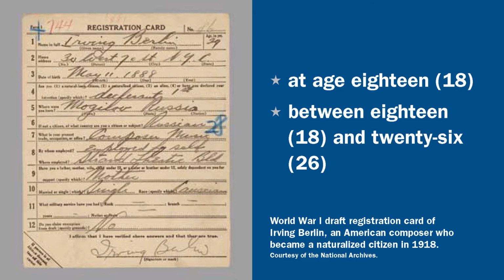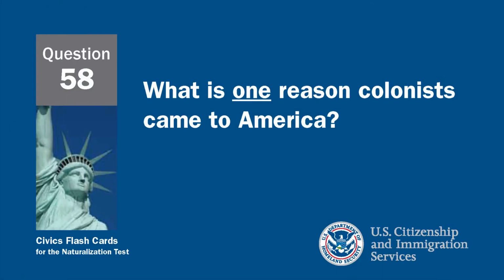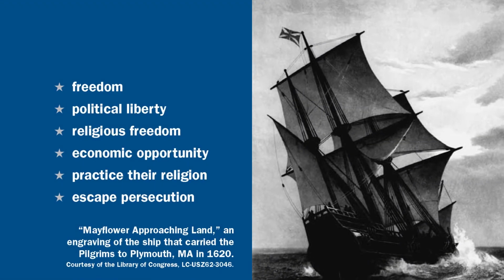Name one reason the colonists came to America. The colonists came to America for several reasons, among them for political freedom, for religious freedom, and for economic opportunity.